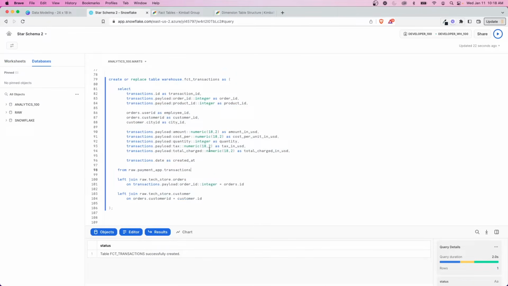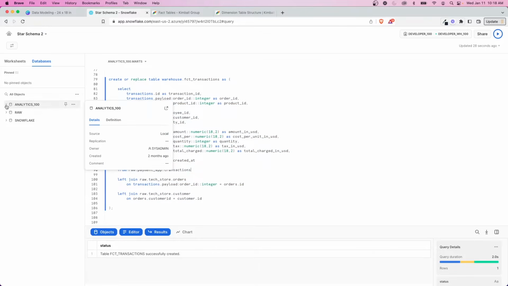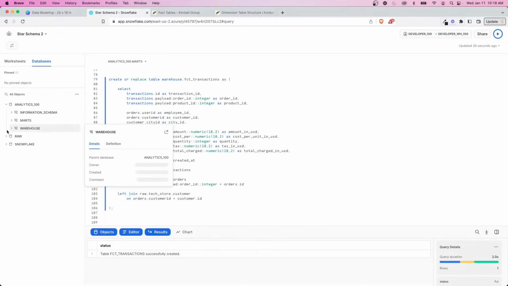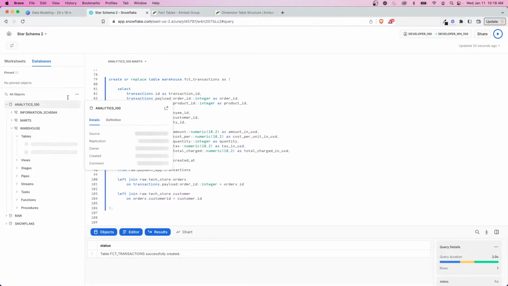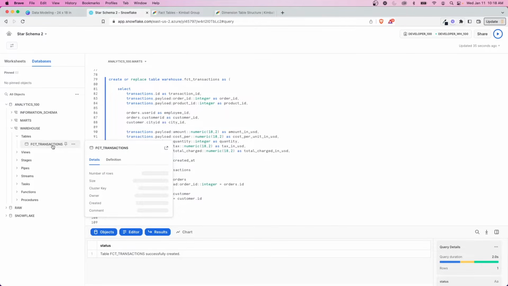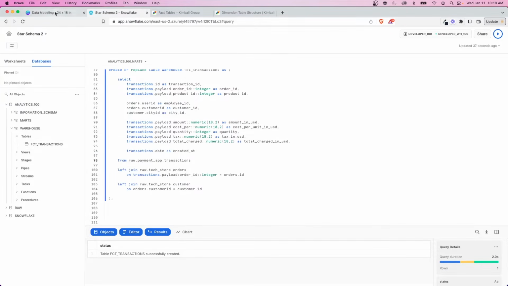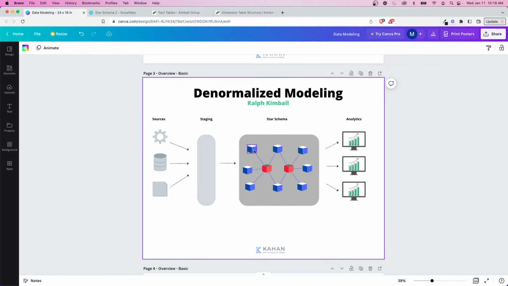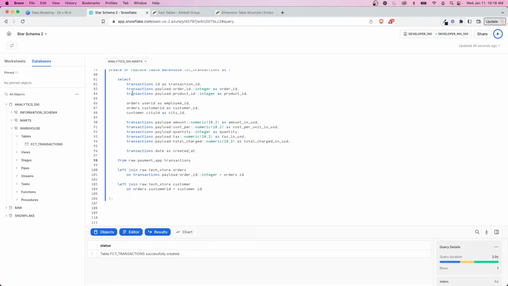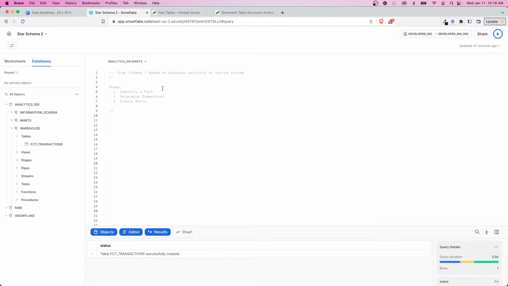Another thing to point out here is the terms fact and dimension are really just ways of describing a table. At the end of the day, under the hood, it's just another table. Now, if we look at our warehouse, we have our fact transactions table, and we want to build around this. So we want to add different dimensions to represent this and create our star. So now we'll go to step number 2, which is determine the dimensions.